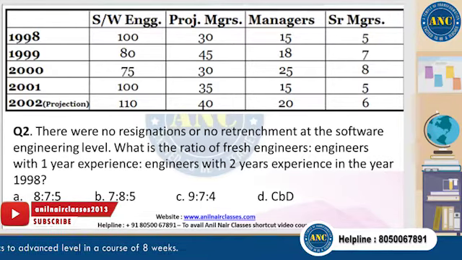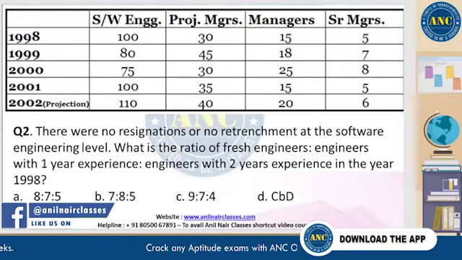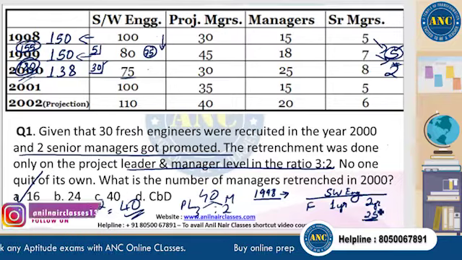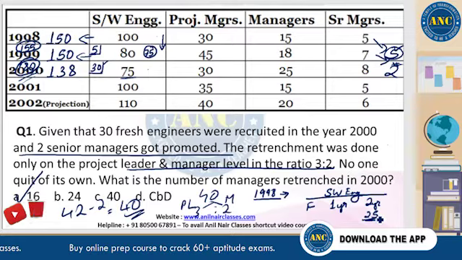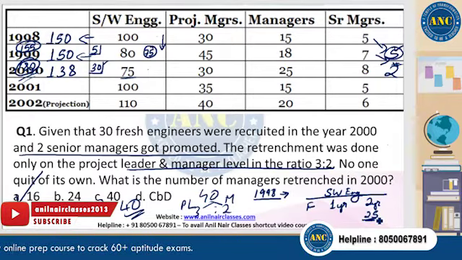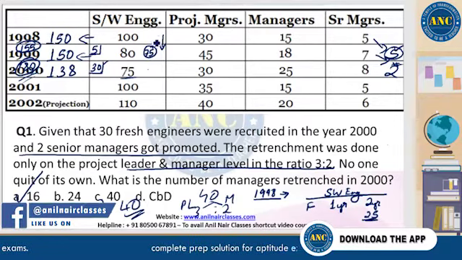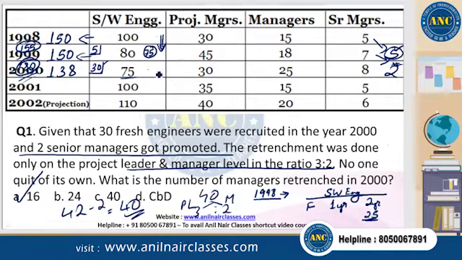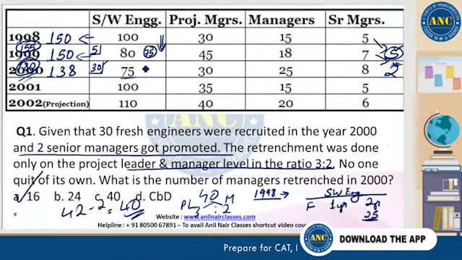There were no resignations or retrenchment at the software engineering level. What is the ratio of fresh engineers, engineers with 1 year experience, and engineers with 2 years experience? Let's get back to this data, right? So 2 years experience we already know is 25. Now we are talking of freshers and 1 year experience. The freshers and 1 year experience, we know from here we had 75 drop down, right? And here no firing happened. That means there were 30. This number became 75. So there were 45 guys that were here.